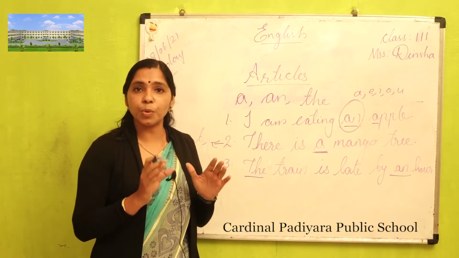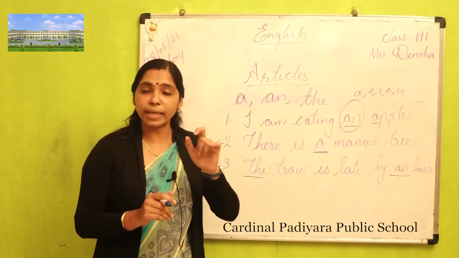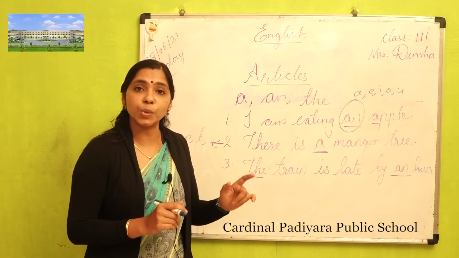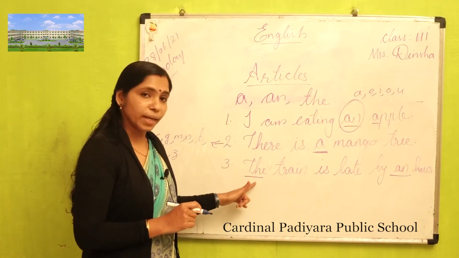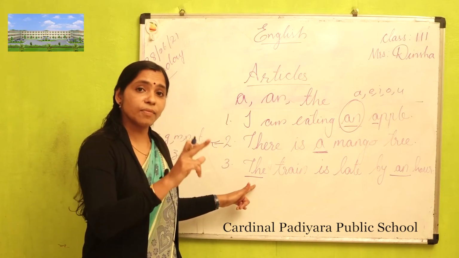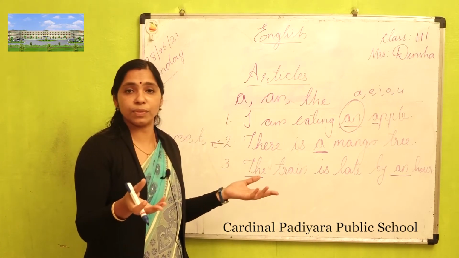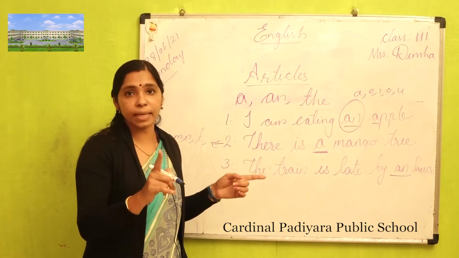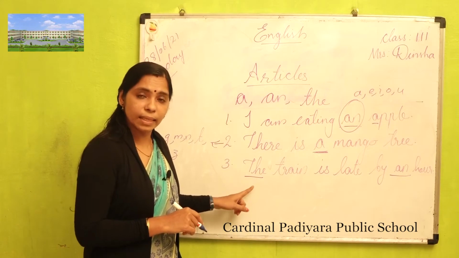We have to point something. That time we can use the article the. The train. So that is one particular train, not any one of the trains. So that's why we are using the.